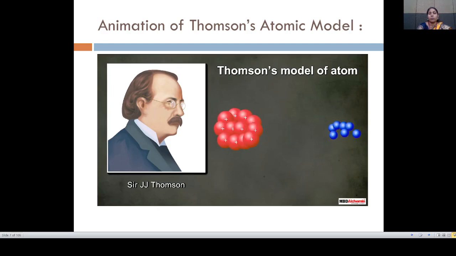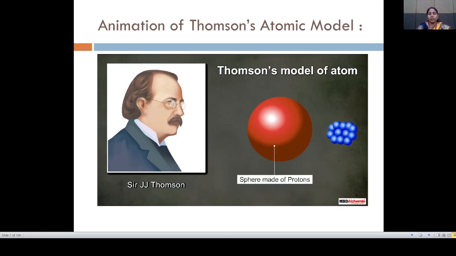Positive charge means protons and negative charge means electrons, which are gathered together. It is a sphere made up of protons.